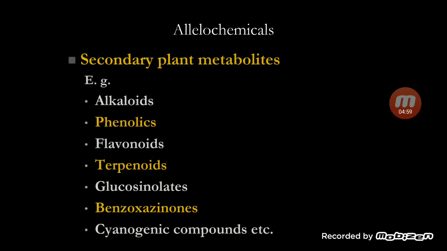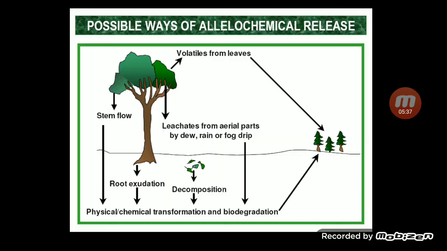Now, what are the different types of toxic chemicals released in the soil? These toxic chemicals are secondary plant metabolites. What are secondary plant metabolites? They are those chemicals which are non-essential for the growth of the particular plant. So, these weeds are releasing from their body chemicals which are non-essential for their growth. They may be alkaloids, phenolics, flavonoids, terpenoids, glucosinolates, benzoxazinones, cyanogenic compounds. These are the different groups of chemicals released.